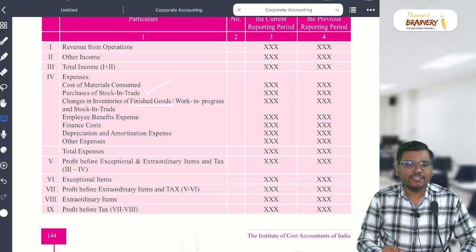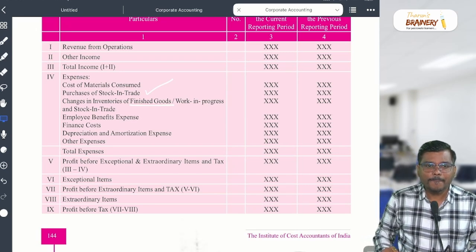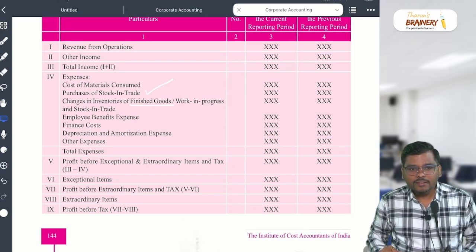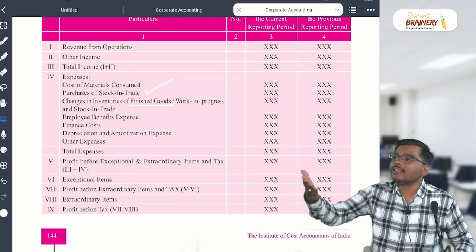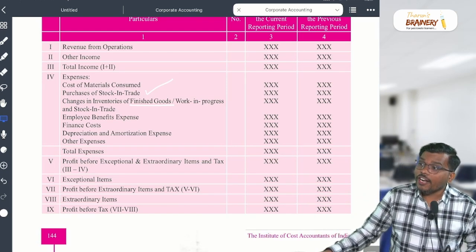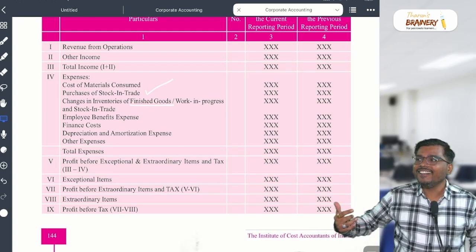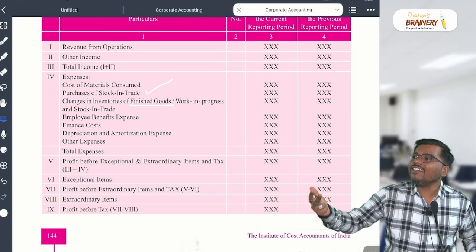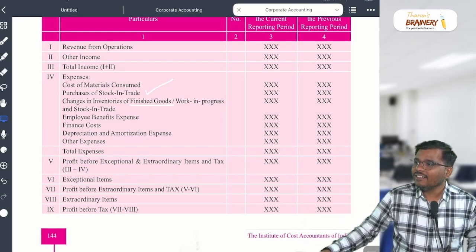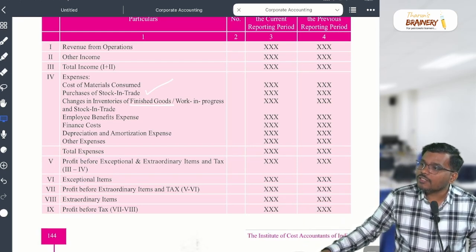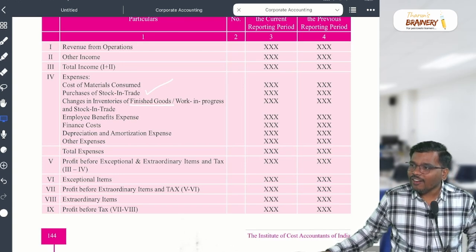Advertising. Very good. Advertisement expenses next. Rent, very good, Harish. Rent, electricity. Next, accounting charges.